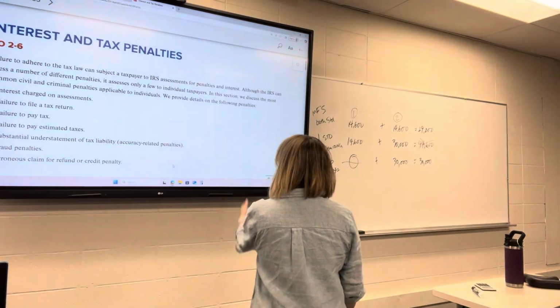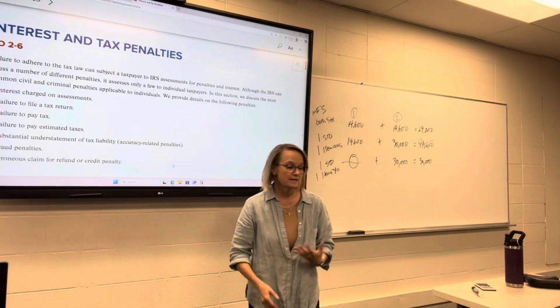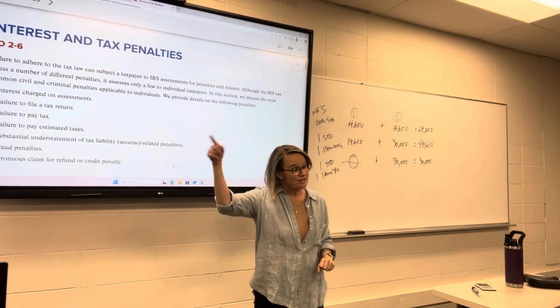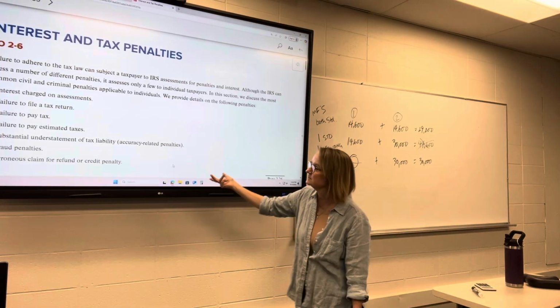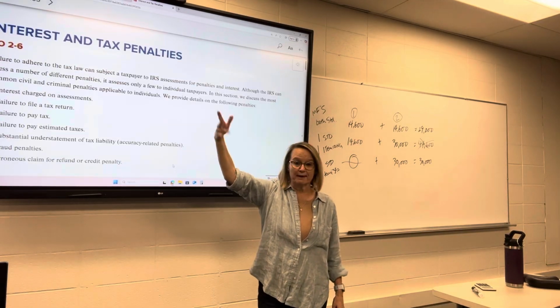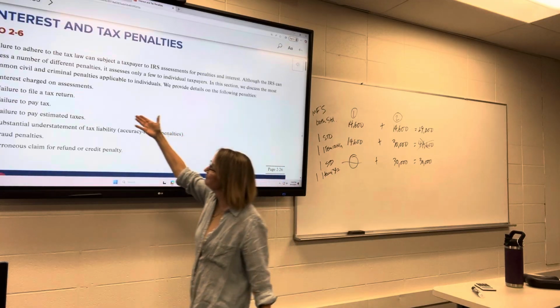Okay, so this is just a sample of some of the different penalties that the IRS can assess on taxpayers. Last chapter we were talking about tax preparer penalties. These are taxpayer penalties. So they'll charge interest on any penalties if you don't pay that penalty within a certain period of time. Failure to file a tax return.